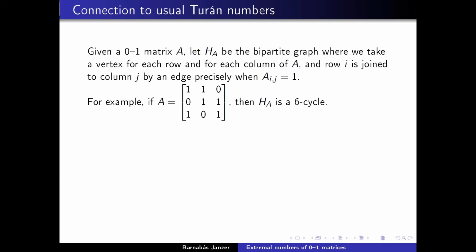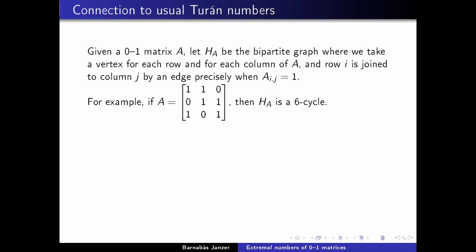So in some sense, the extremal theory for matrices corresponds to the ordered Turán problems. The Turán problem where we additionally assume that there is an ordering of the vertices of our bipartite graph.